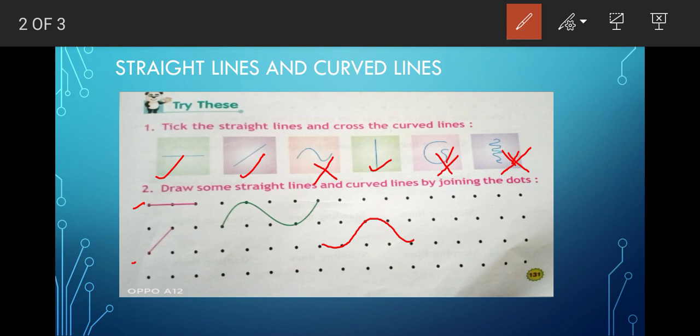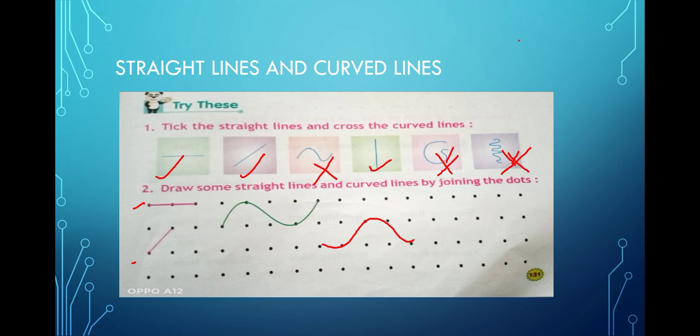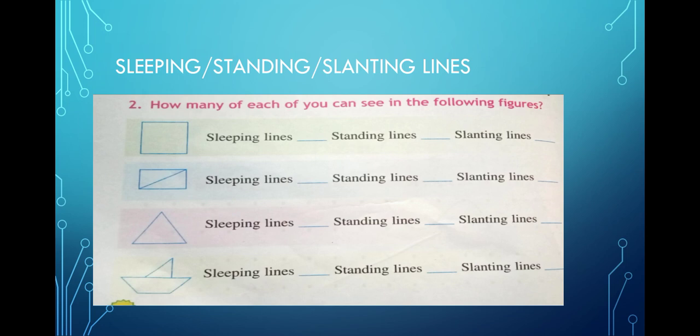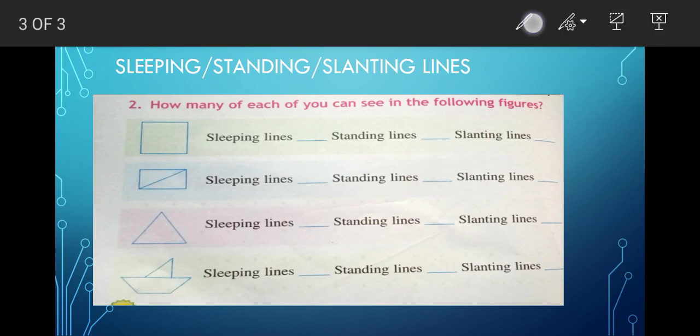So now let us come to another topic, about another kind of line. There are also sleeping lines, standing lines and slanting lines. Okay children, do you know what is a sleeping line? A sleeping line means when you draw a line like this, when it is at rest, when it is straight. This is called a sleeping line.